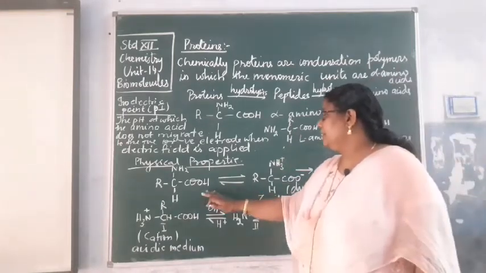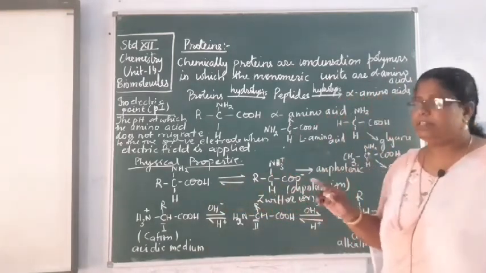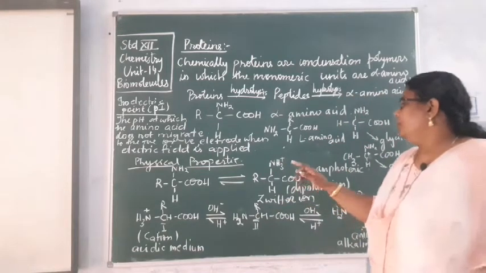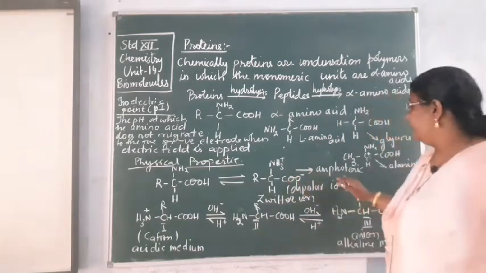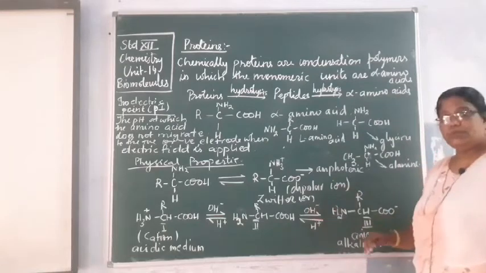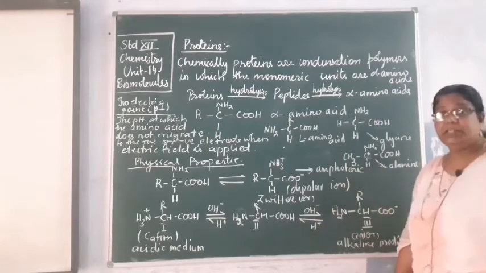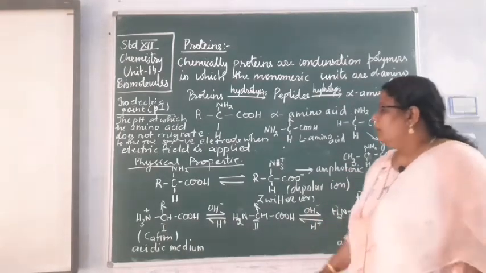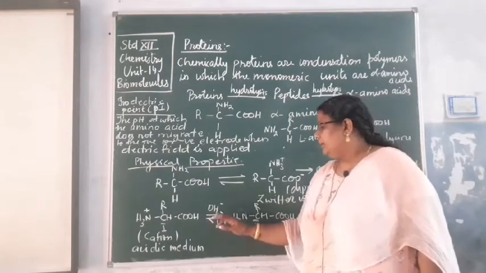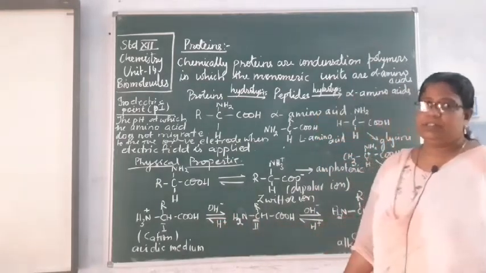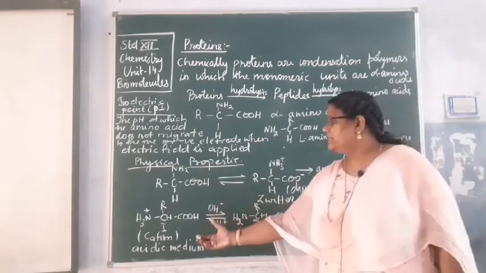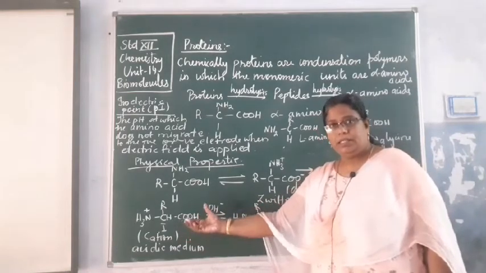Then next thing is that this alpha amino acid has the tendency to remain in the form of a dipolar ion, which is called as Zwitter ion, and it is amphoteric in nature. Okay. Also, we had discussed here that this alpha amino acid will be remaining as a cation in acidic medium.